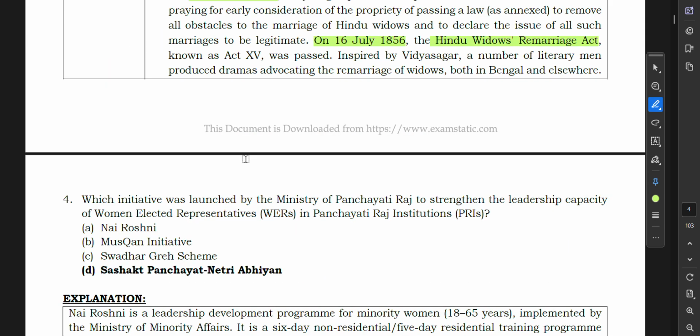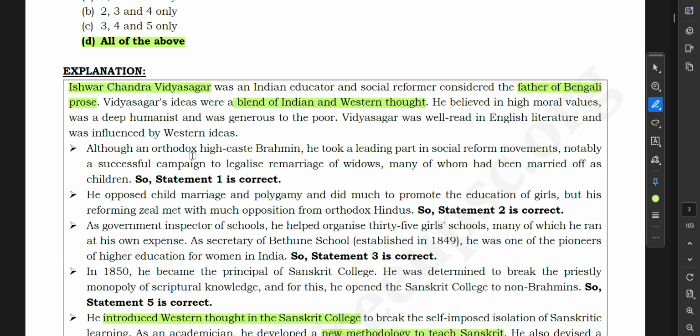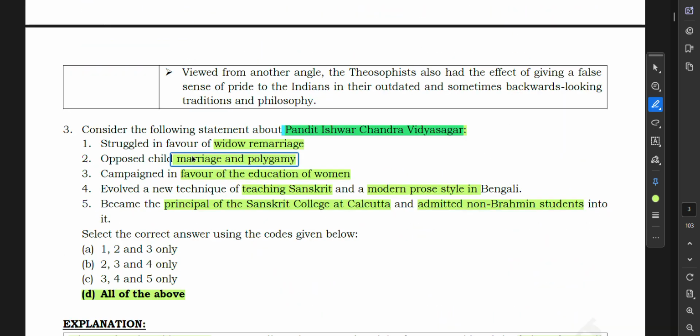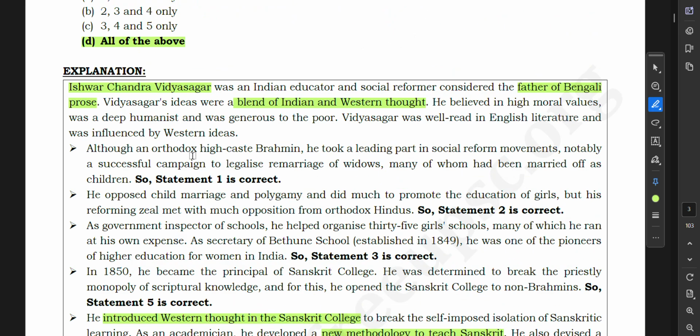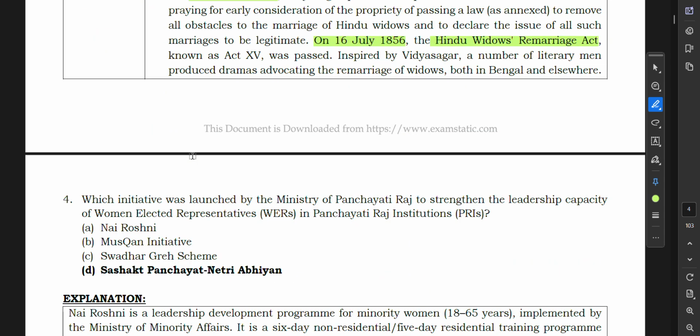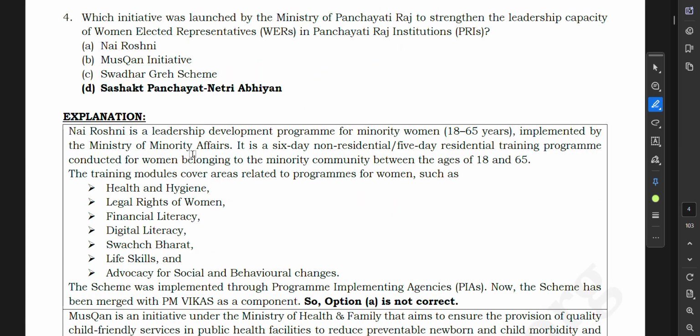Now let us look at the, so we have done this discussion very well on Vidyasagar. I hope that if any question comes in the future, we will be able to mark it correctly and get 2 marks. Now moving to the next question, which is question number 4.